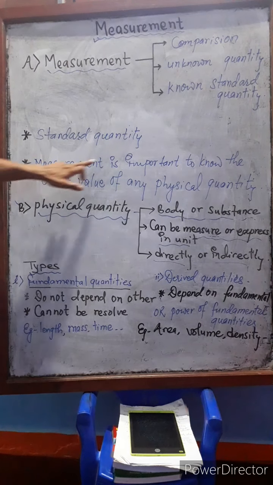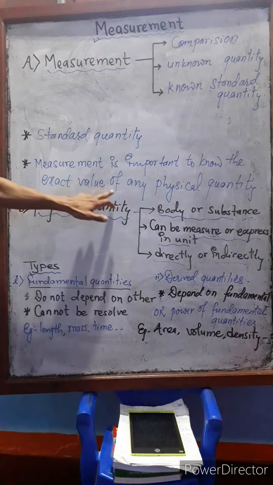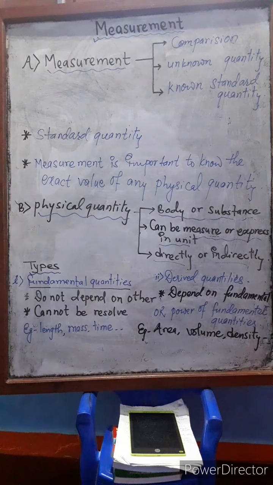Measurement is important to know the exact value of any physical quantity. If we have to know the exact value of any physical quantity, we need measurement. Suppose to measure the length of any object, or the mass of any object, we need measurement. Now let's take a look at physical quantity.